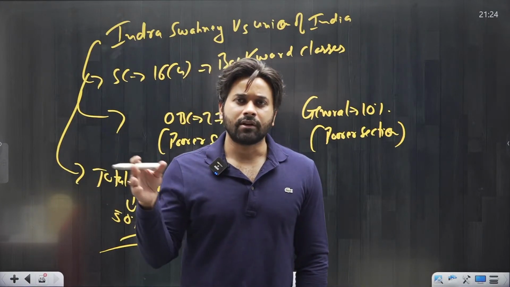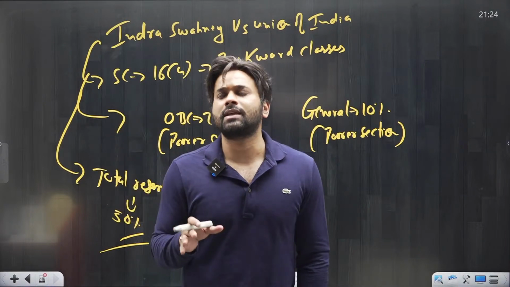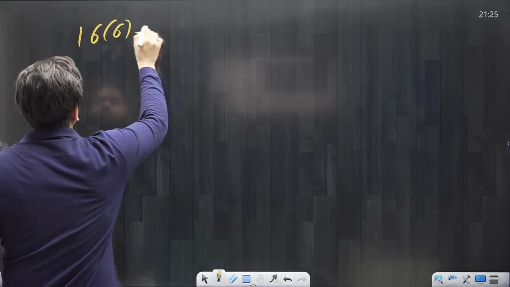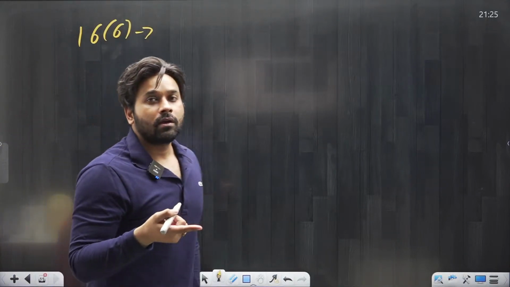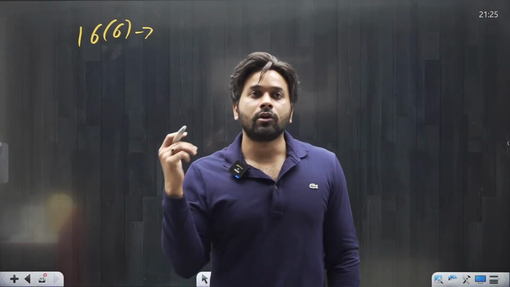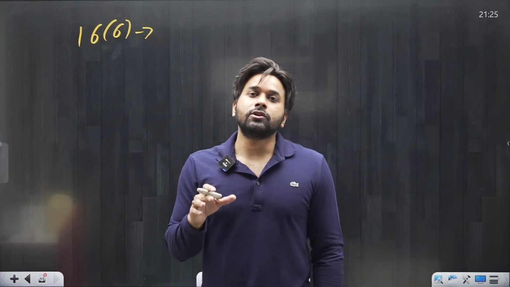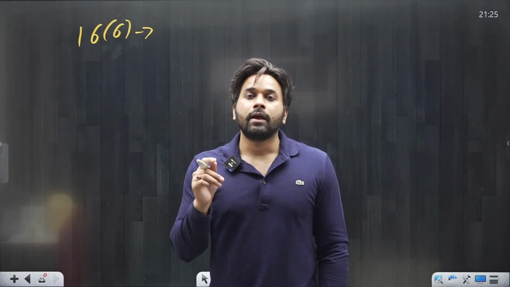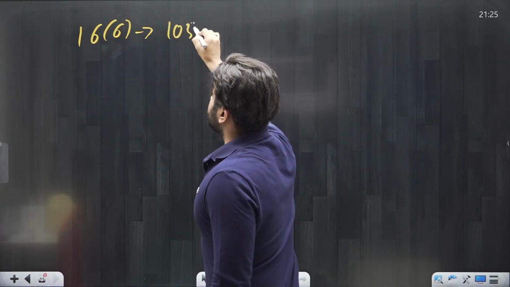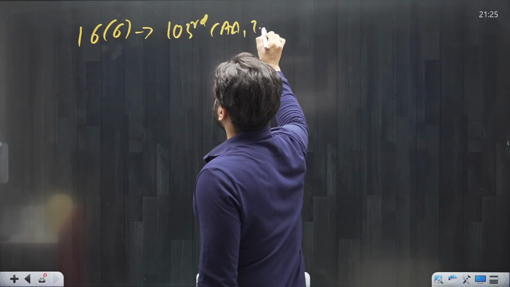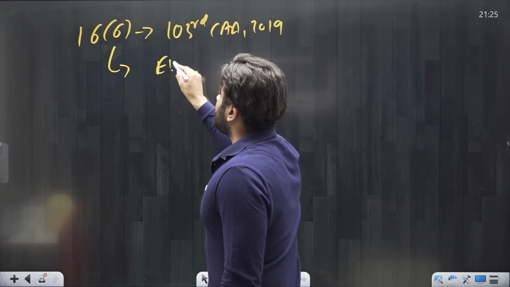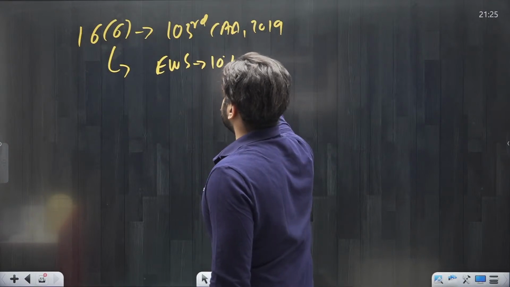A particular head of that religious denomination should be from that religion. So we do not have to discuss that. So we will straight away jump to Article 16 Clause 6. And now remember, Article 15 Clause 6 deals with reservation to the EWS category in colleges. So 16 Clause 6 deals with giving 10% reservation to the EWS category in government jobs. This particular clause was added by the 103rd Amendment Act of 2019, and under this clause, it is clearly mentioned that the EWS category will be provided 10% reservation in government jobs.